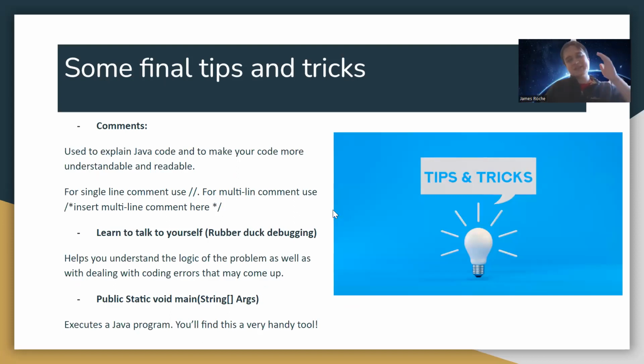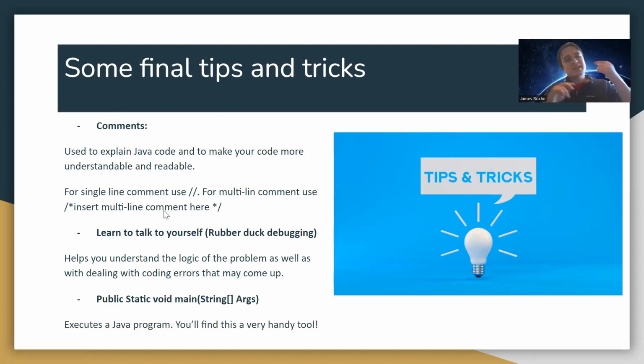Now you might have noticed in some of the examples I did, there's a couple of slash lines here. These mean comments, and there's two different kinds of comments. You've got these, which is a single line comment, and this here is a multi-line comment, which I can put through multiple lines. For example, I can insert in one line, multi-line in the next line, comment in the next. You get the gist of it.